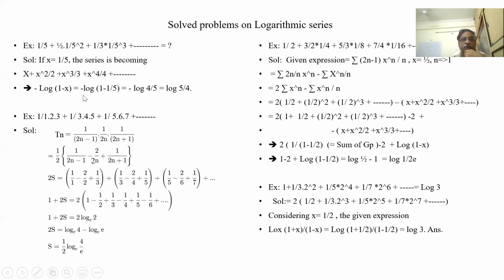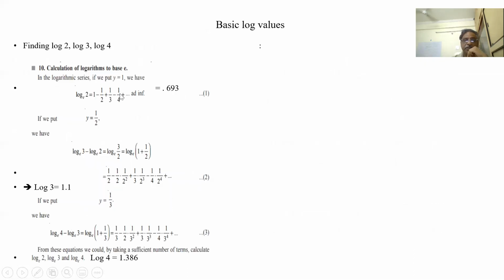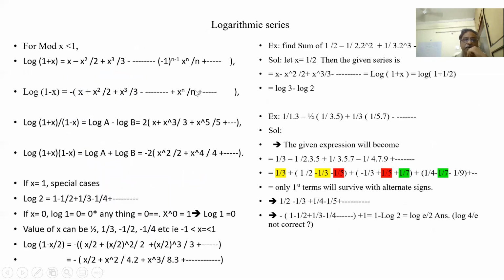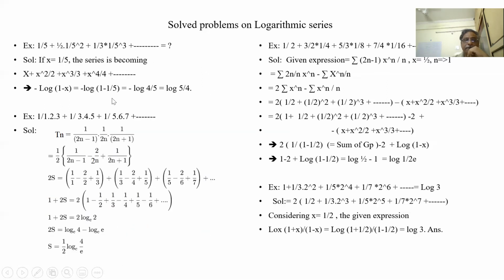This is the second form of log: all terms are plus, and the denominators are all integers. So this is minus of log of 1 minus x form. So minus log of 4 by 5 is equal to log 5 by 4, because 4 by 5 to the power of minus 1 becomes 5 by 4. Or log 5 minus log 4.